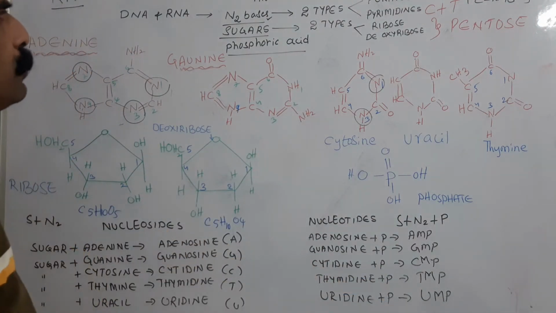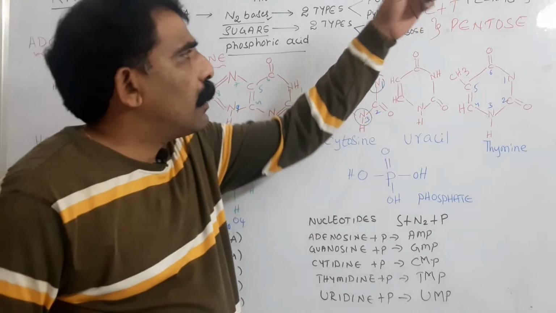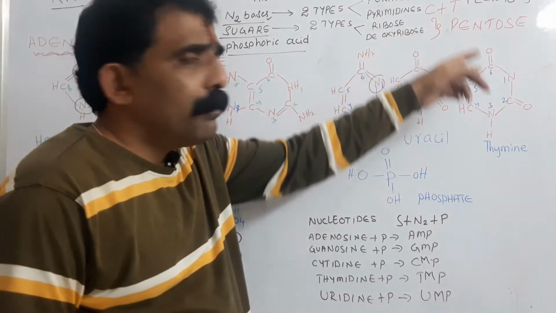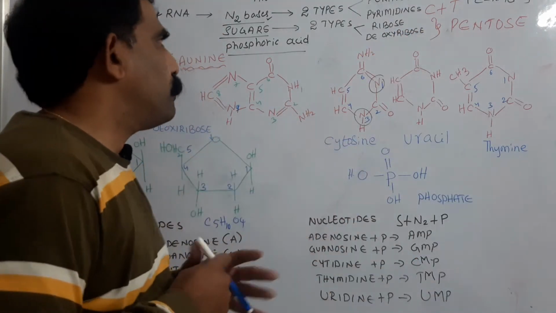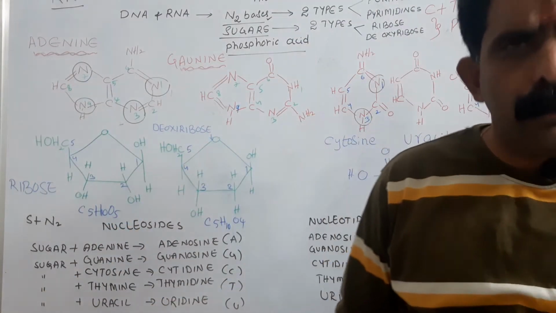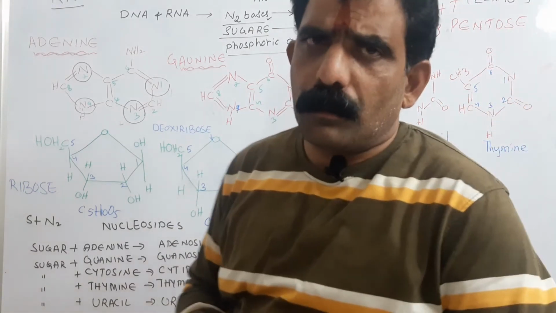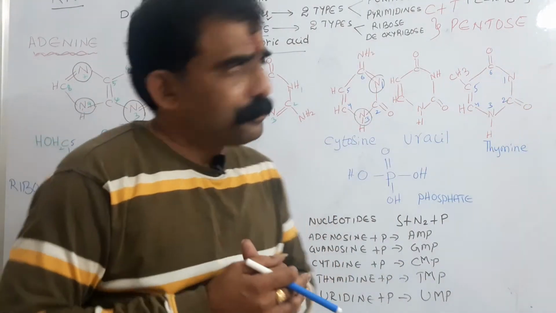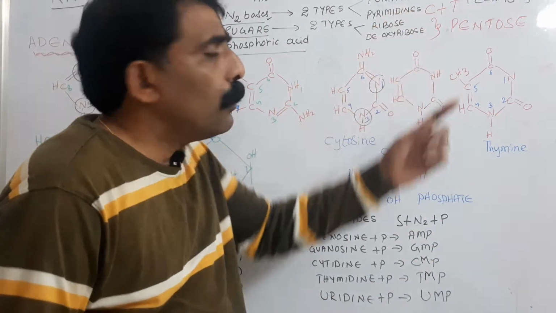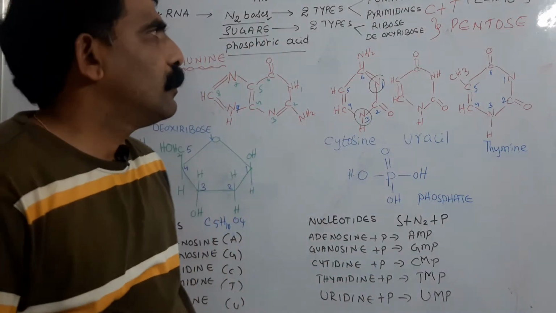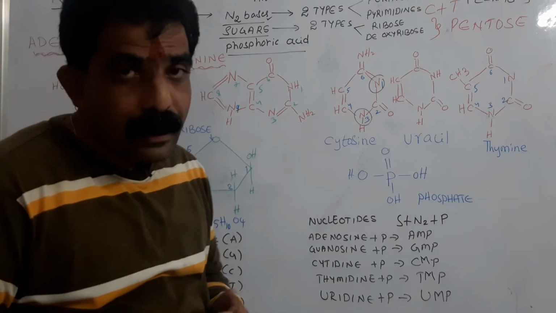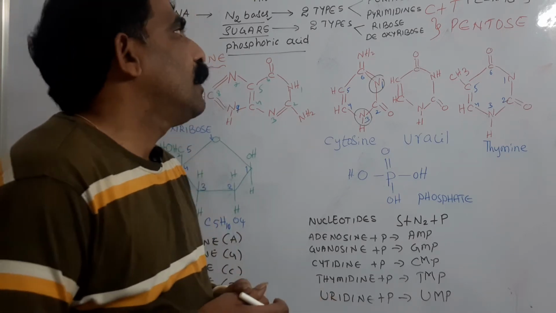Okay, coming to the purines: adenine, guanine. Pyrimidines: cytosine, thymine, and even uracil also. What is the basic difference between the purines and pyrimidines? The basic difference is purines have 2 carbon nitrogen rings, whereas the pyrimidines have 1 carbon nitrogen ring. So dicyclic rings are called purines, whereas the monocyclic or unicyclic rings are called pyrimidines.